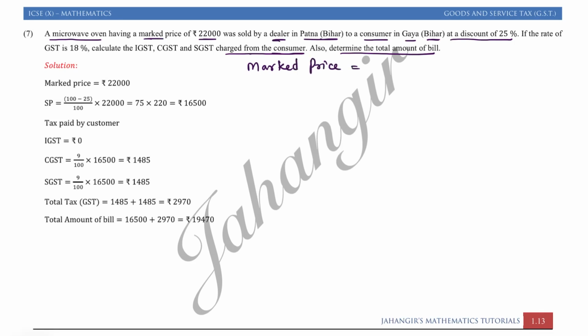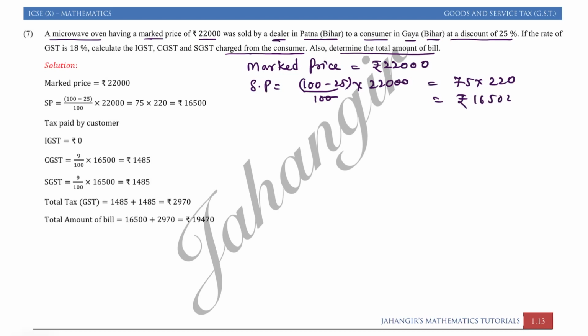So first mark price. Mark price of good is rupees 22,000. This dealer had given a discount of 25% to the customer. So dealer का SP is 100 minus 25 upon 100 into 22,000. So now it becomes 75. Keep this in bracket. 75 into 220. That will give you rupees 16,500.